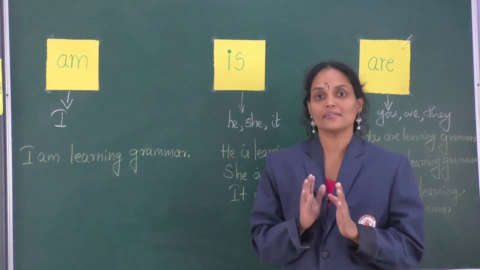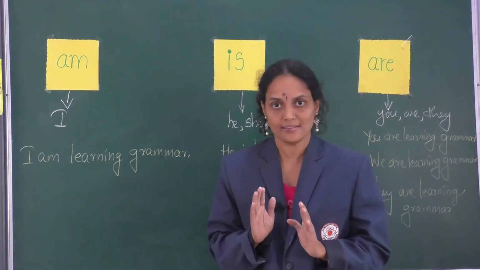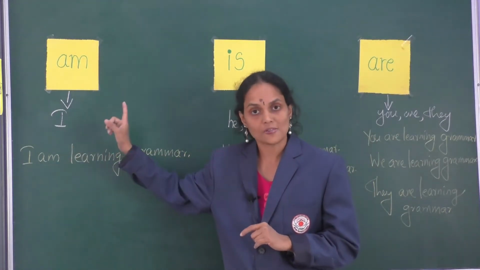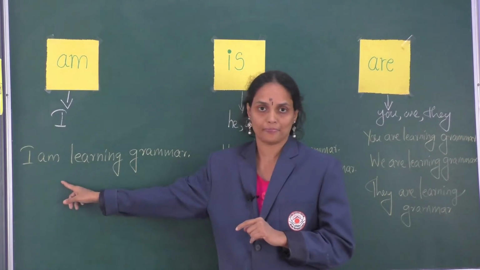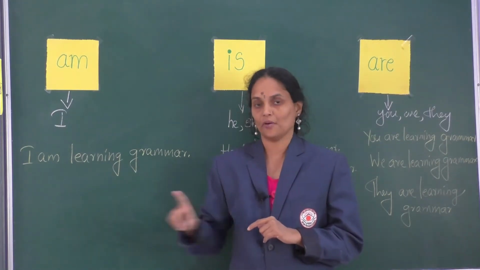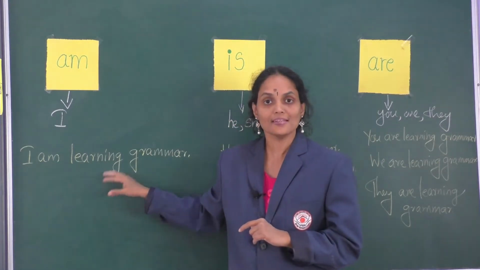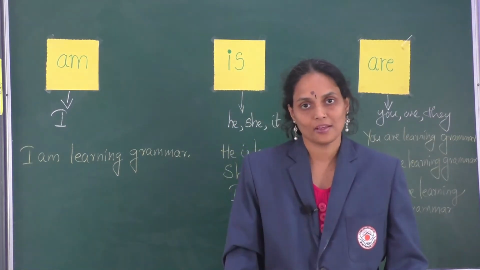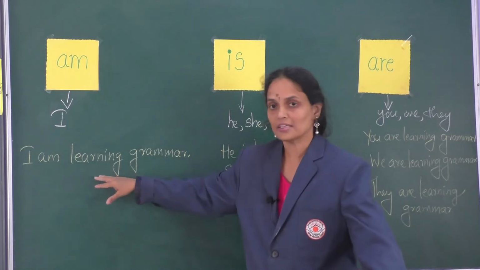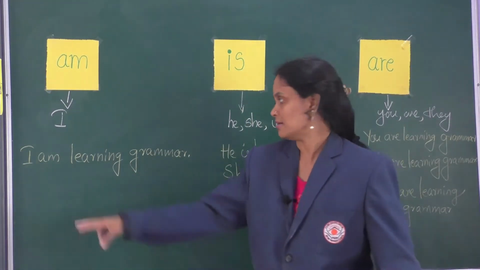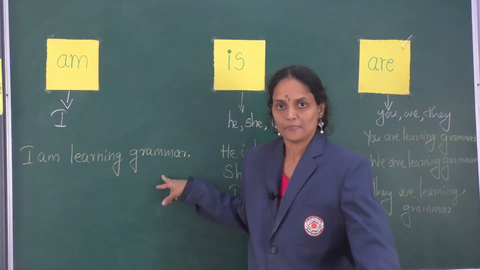So always in present tense, I is followed by the auxiliary verb am.